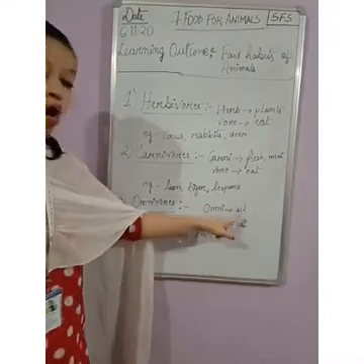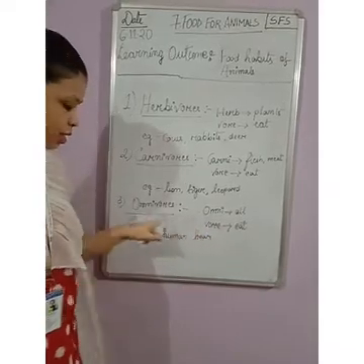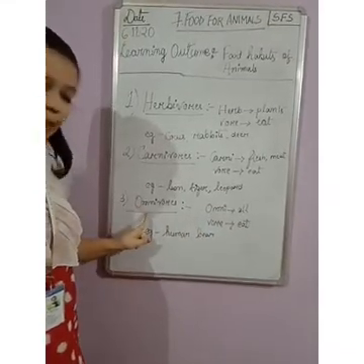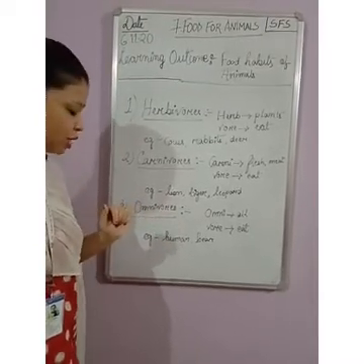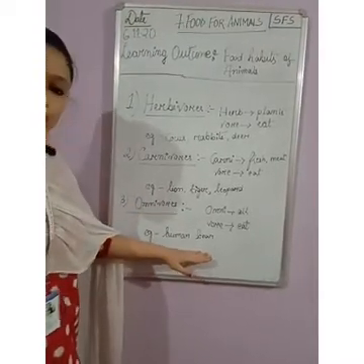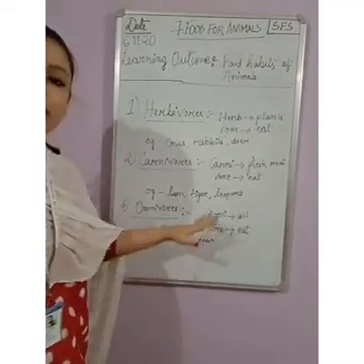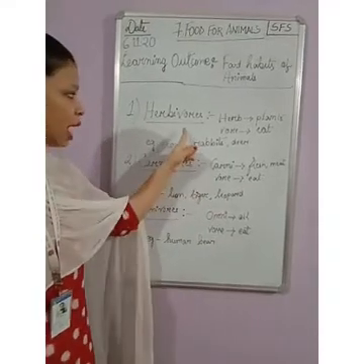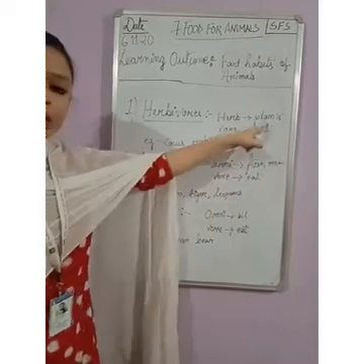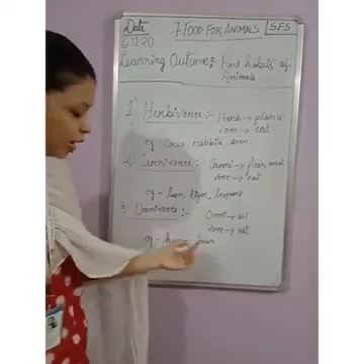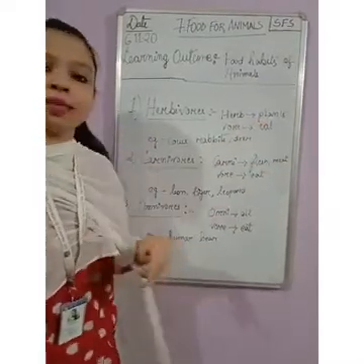The next is omnivores. Omni means all, that means both the categories. And vor means to eat. The spelling of omnivores is omnivores. So the examples here we can get are human and bear. Human and bear, they eat both herbivores' food and carnivores' food. That means they eat flesh and they eat plants. So we come in this category. We eat meat as well as plants.